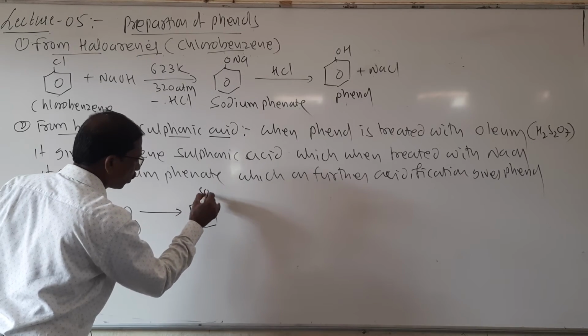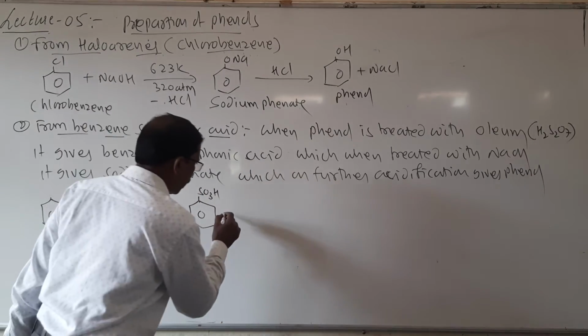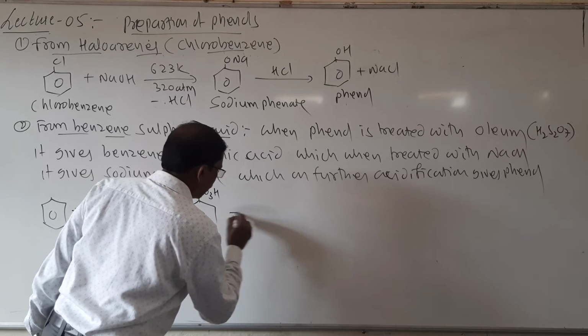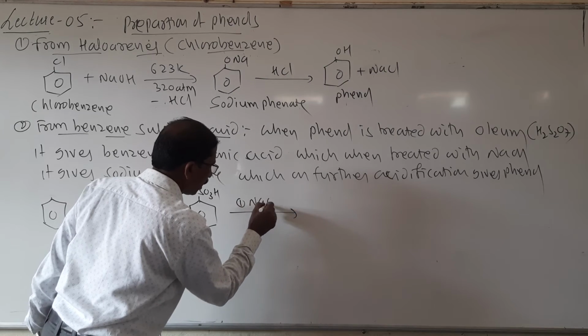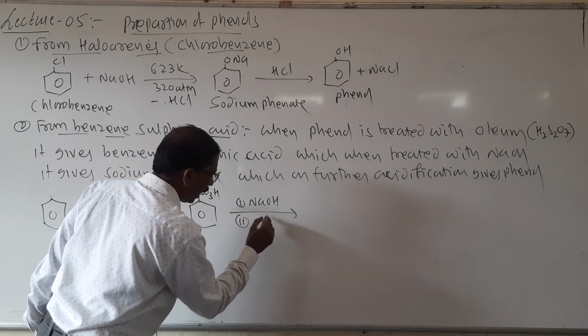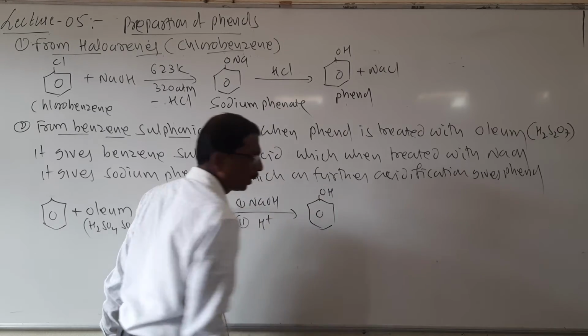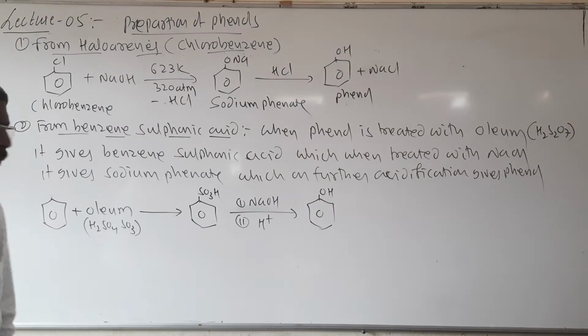It gives SO3H, and then when this benzene sulfonic acid is treated with NaOH followed by acidification, it gives phenol. Look here, students, it is the reaction.